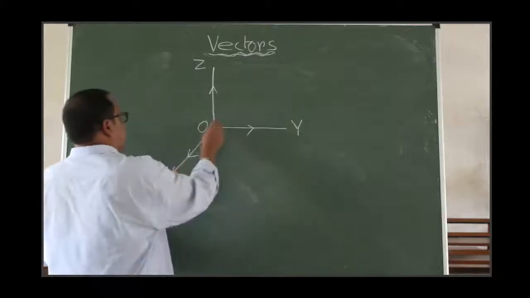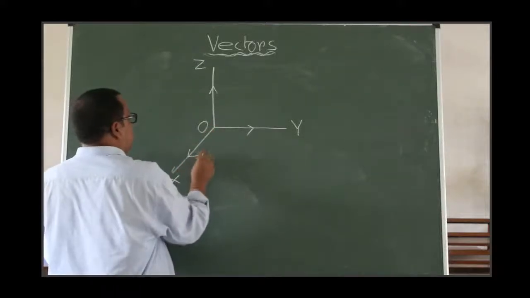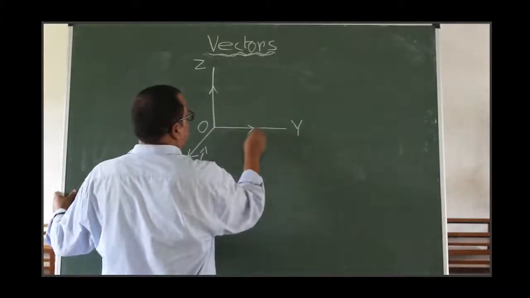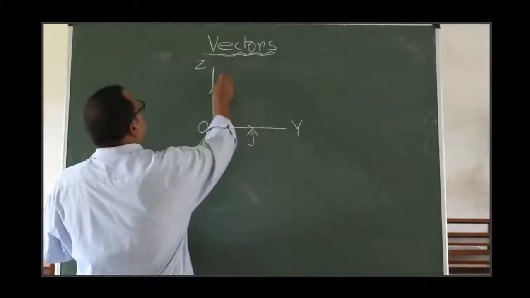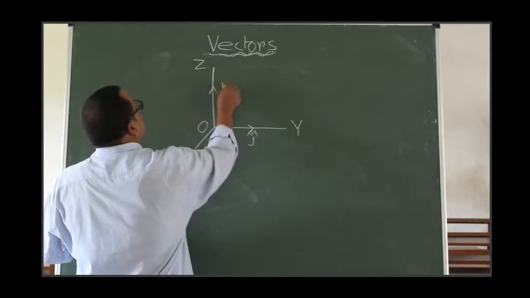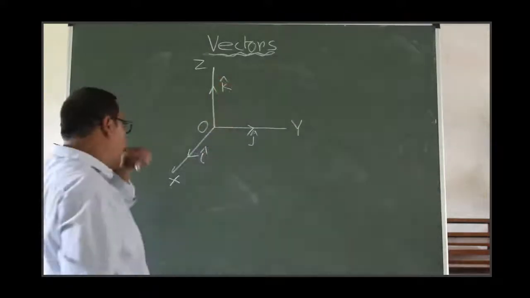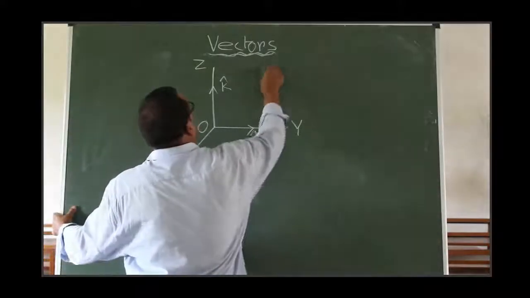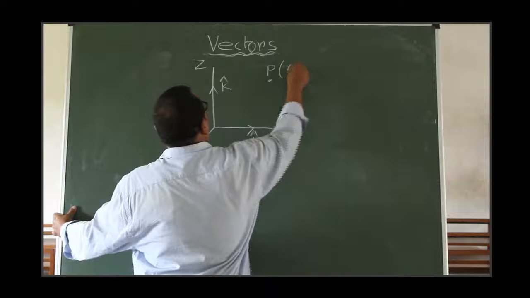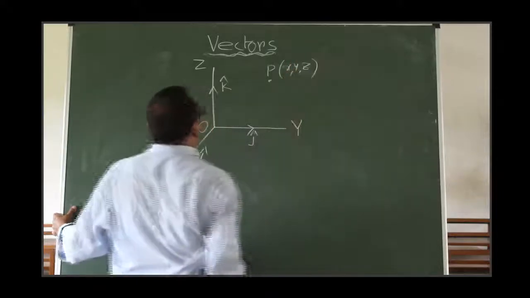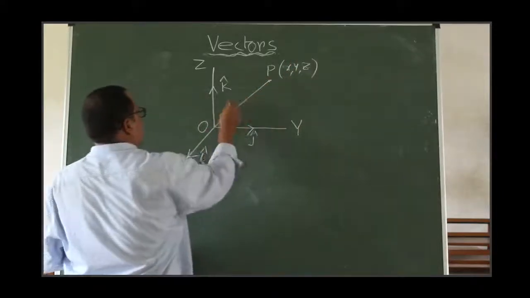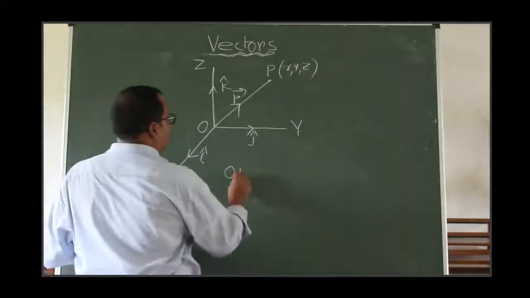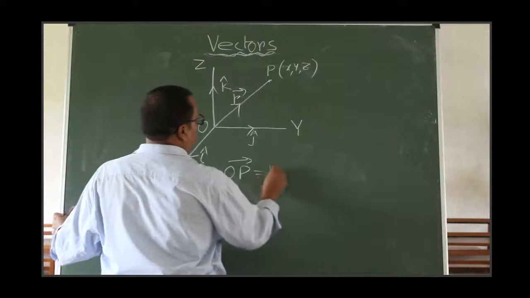Along the vector OX, unit vector is I, OY, J, and it is K. Okay. Along the axis, consider a point P here. The coordinates x, y, and z. Join OP. So it is R vector. So what will be the OP vector? OP here, R vector.